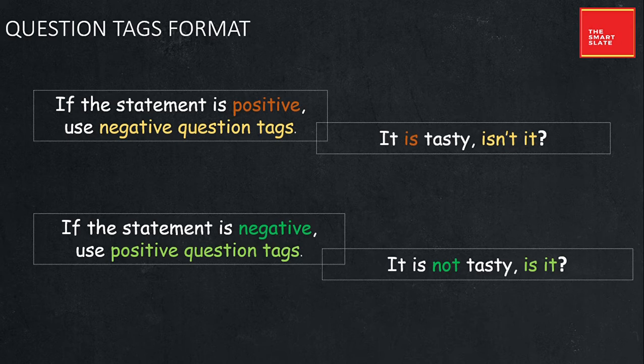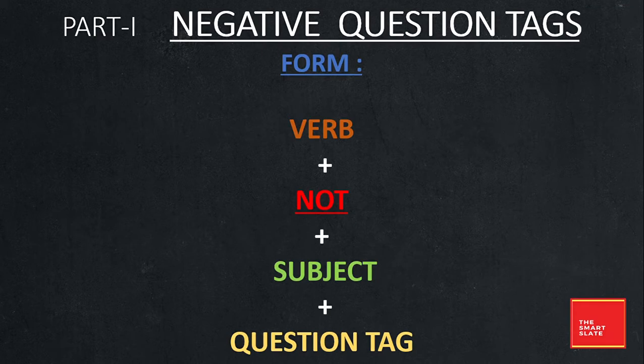If the statement is positive, you have to make the negative of it, and if it is negative, you have to make the positive out of it. Now first we'll look at the negative question tags. So in such tag questions, what happens is you use verb plus not plus subject, then plus the question tag or question mark usually.